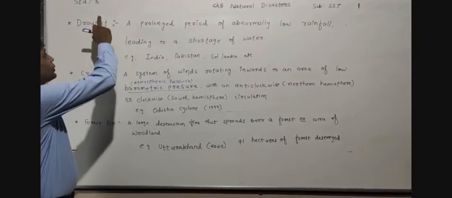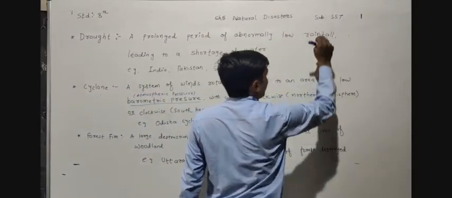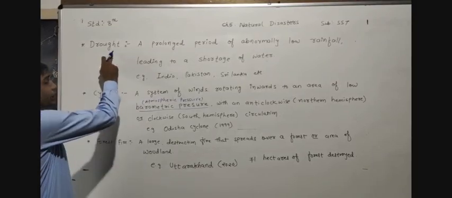Dear children, today we have to learn in standard 8, chapter number 5, natural disasters, subject social science. Our next topic is drought.